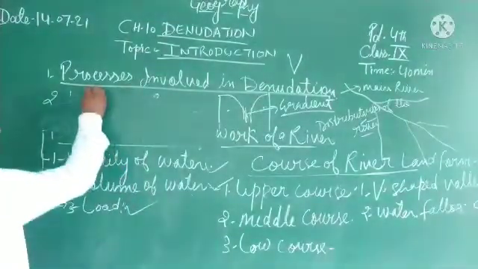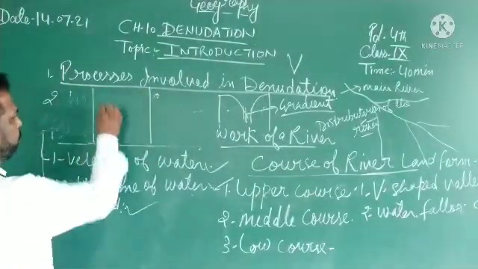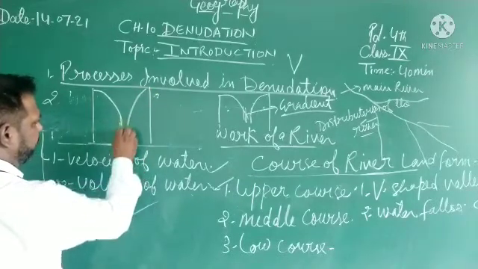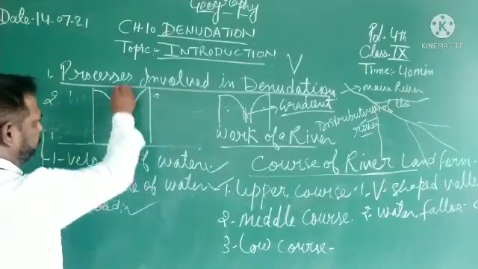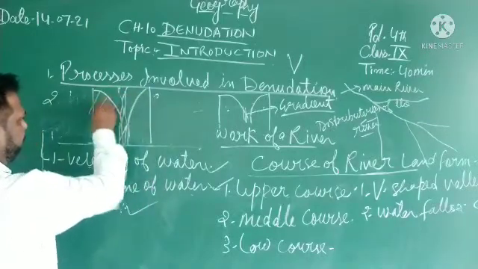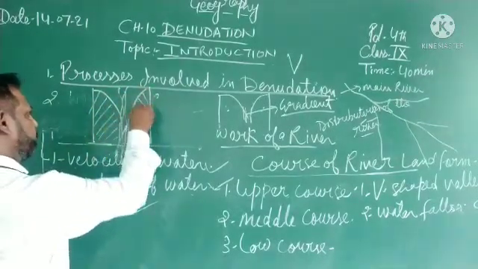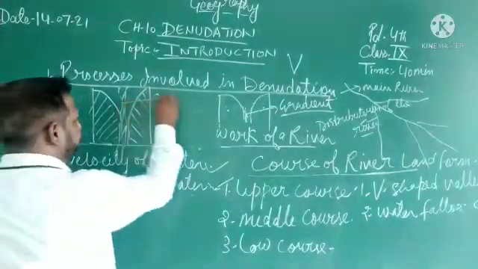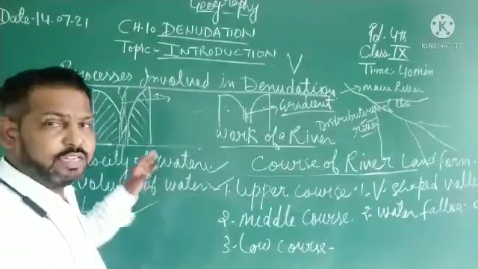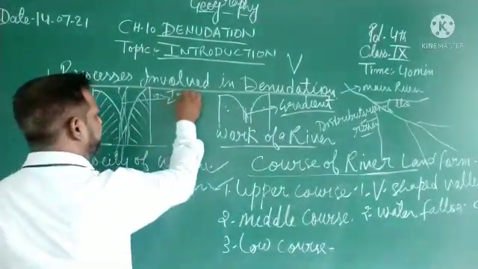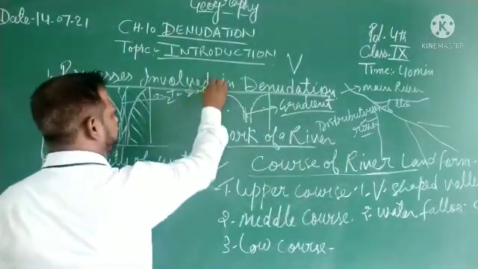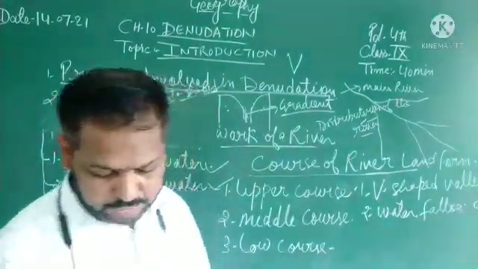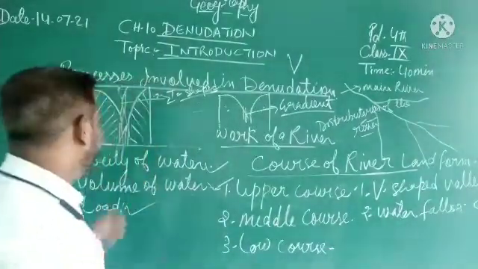Here you can see the formation of the V-shaped valley. The river flows. This is the part of the rocks. First of all, from the origin, it is called the I shape. And after that, by cutting the rocks, it takes the V shape, right?